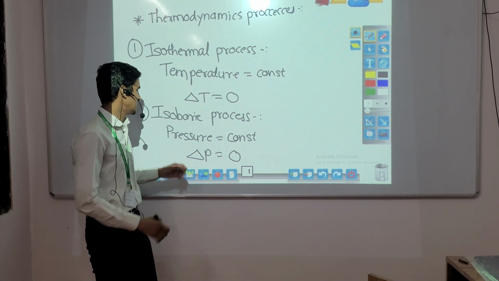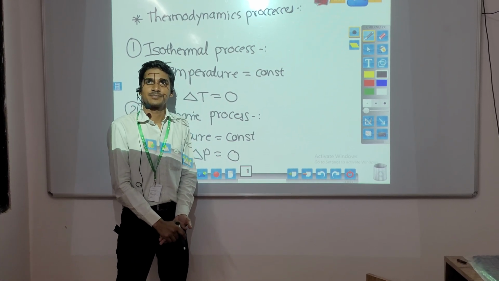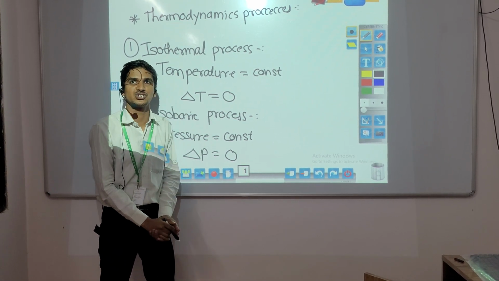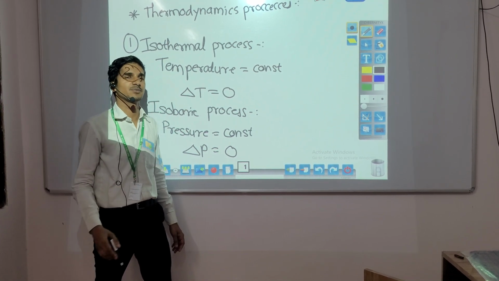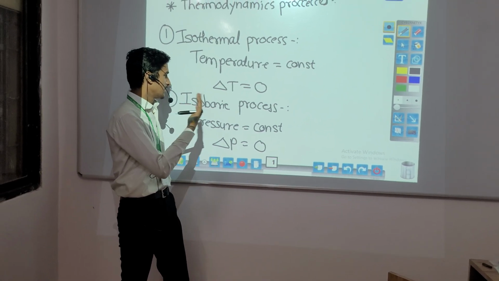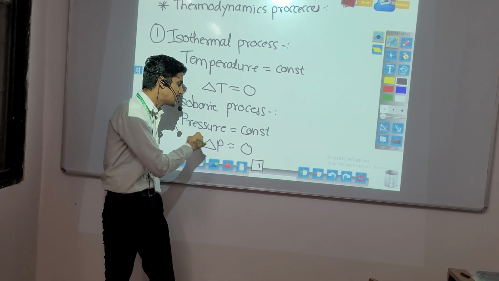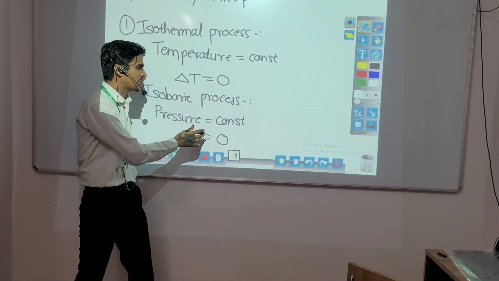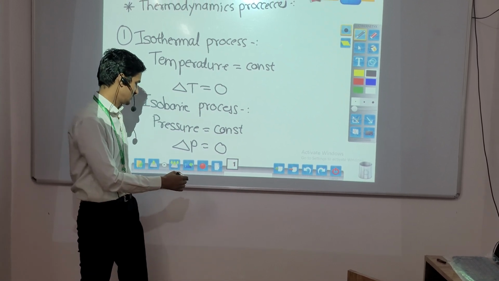The process in which pressure is constant, this is called isobaric process. And change in pressure is equal to 0. Means the derivative of a constant is always 0.